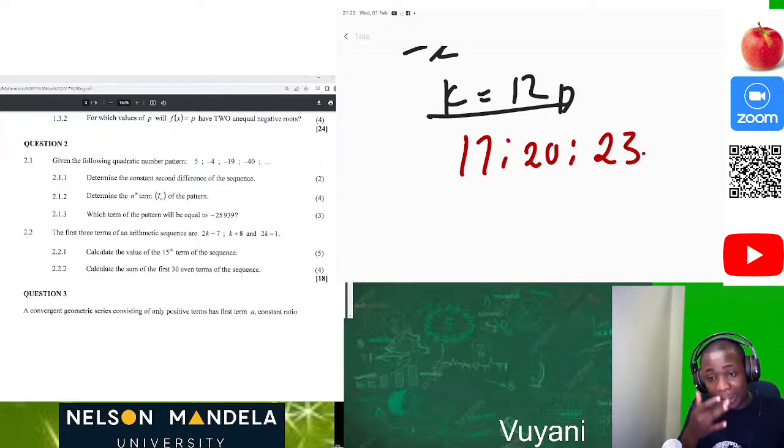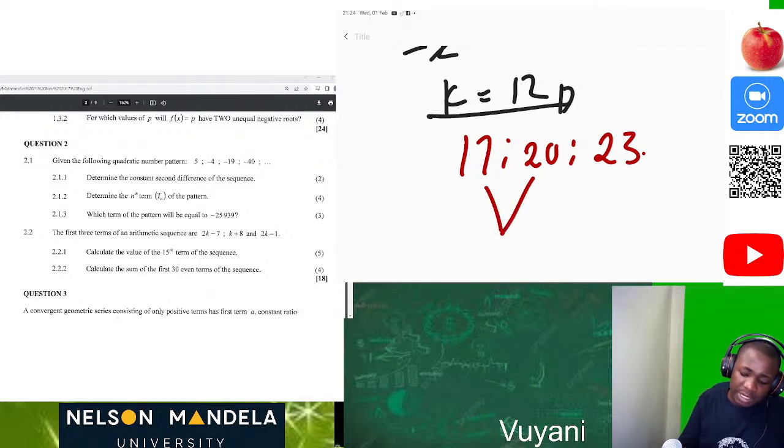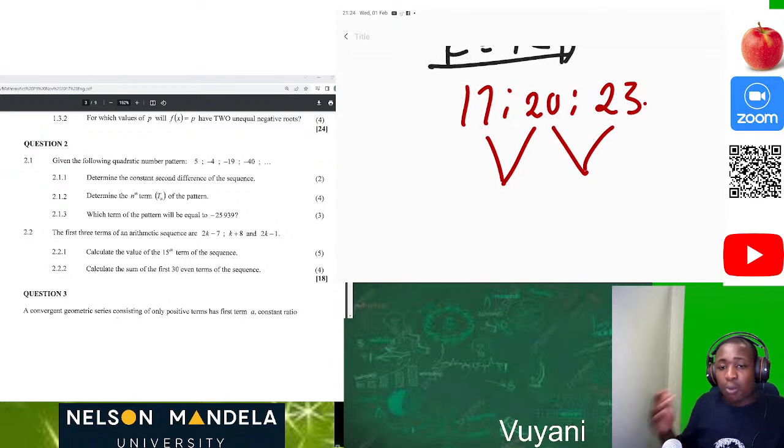And now the question was to determine the 15th term of the sequence. So how do we determine that? Because we don't know anything about the sequence. But now, since we know the values of the sequence, that they are 17, 20, and 23, we can calculate and determine T15 by first determining the constant difference.